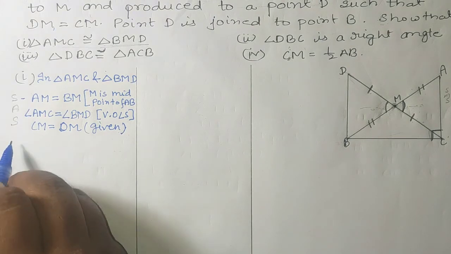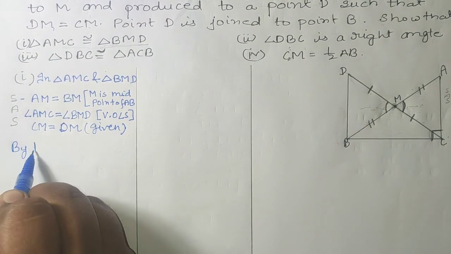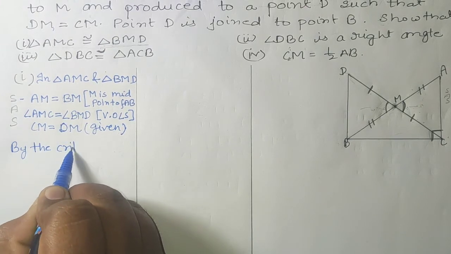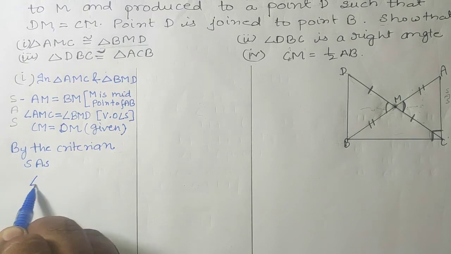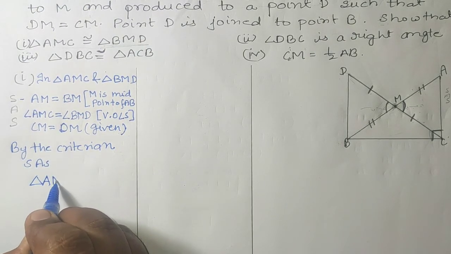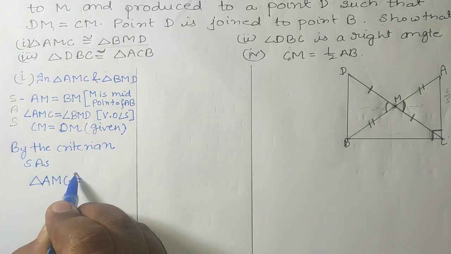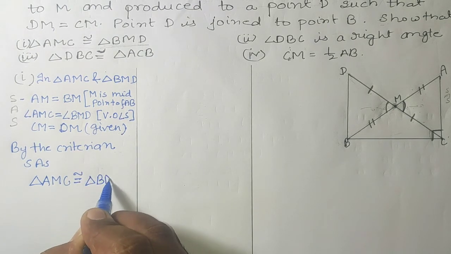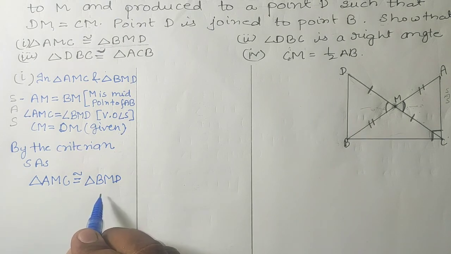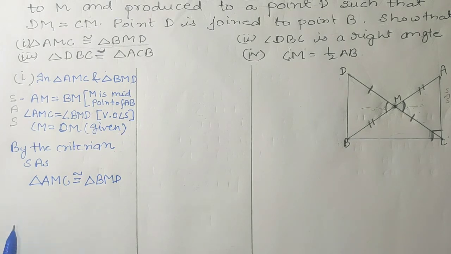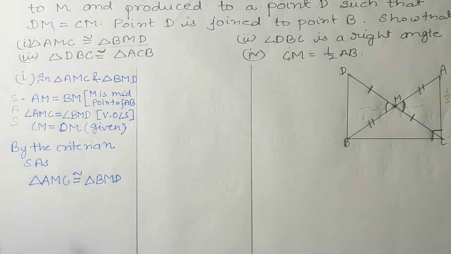Okay, so by the criterion side angle side, triangle AMC is congruent to triangle BMD. So these two triangles are congruent. Like this we have proved the first part of this question, that triangle AMC is congruent to triangle BMD.